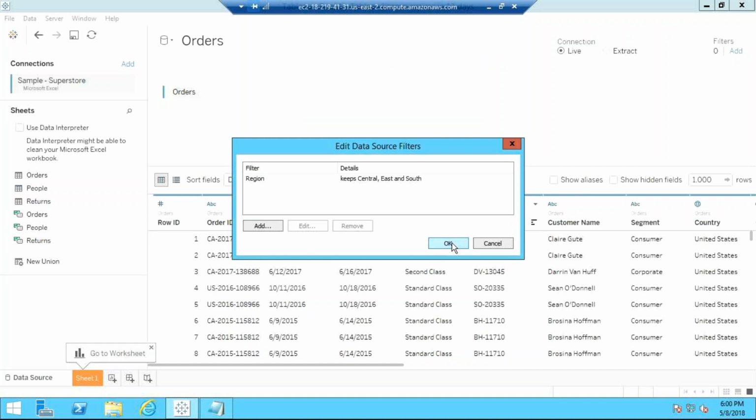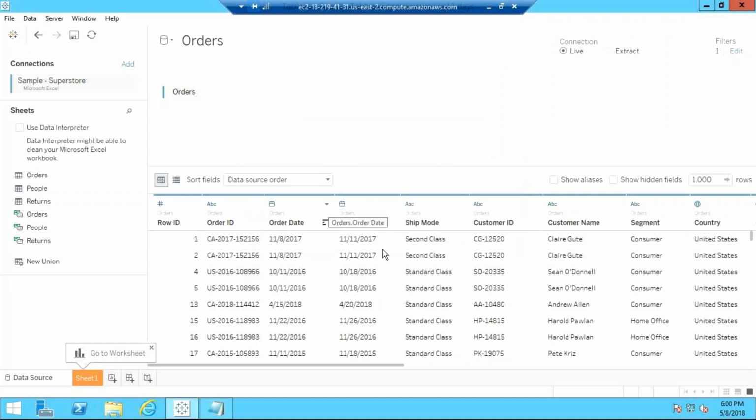Say OK. What will happen? This data will reload again and will remove the data for, sorry, west. Here you see, it tells you that one filter is applied. Okay, this is about the data thing.